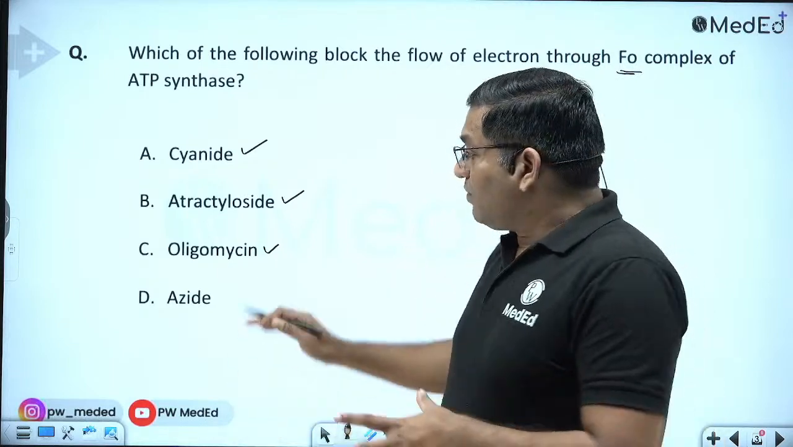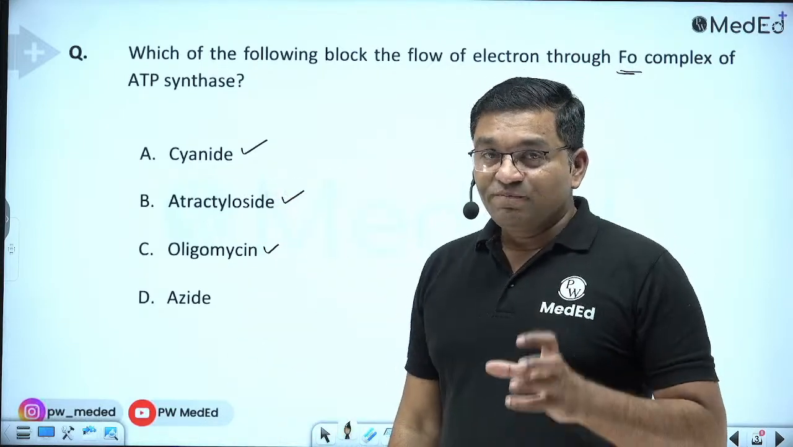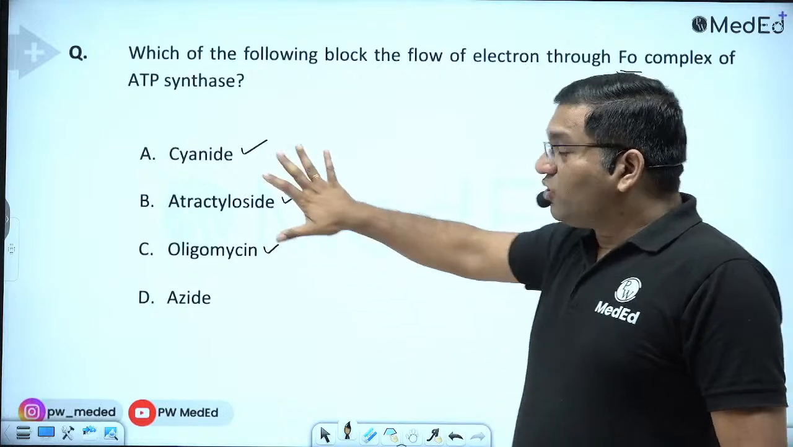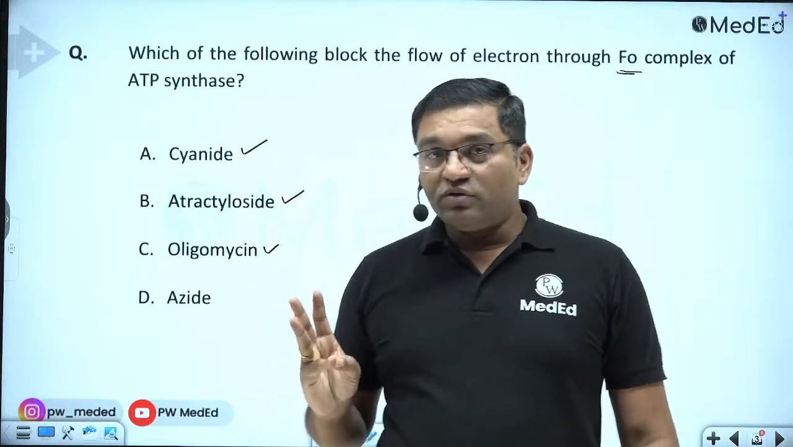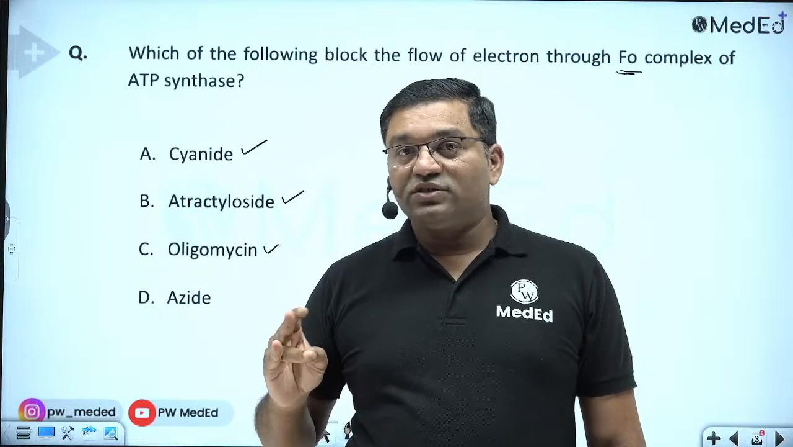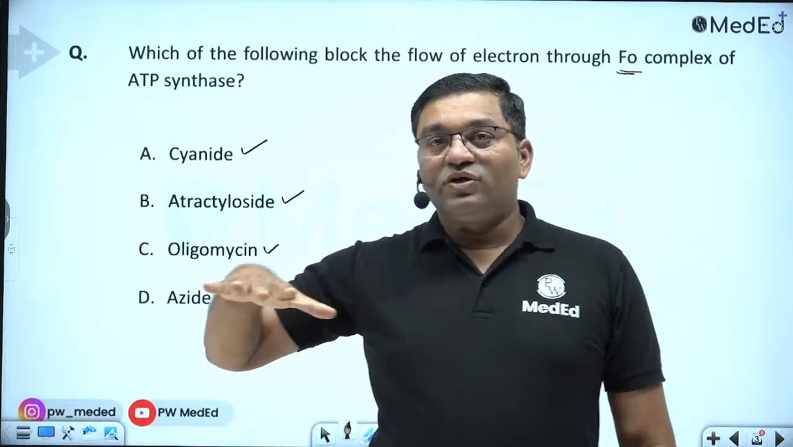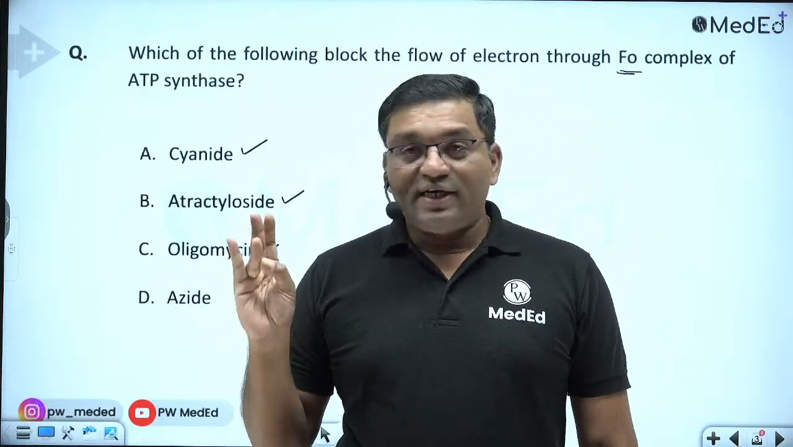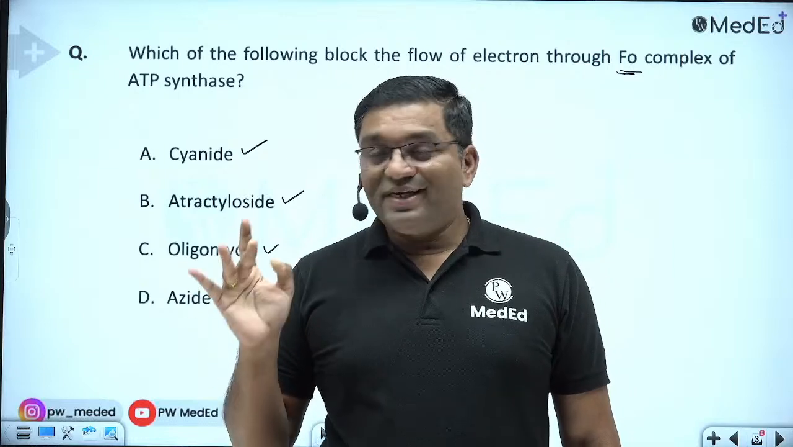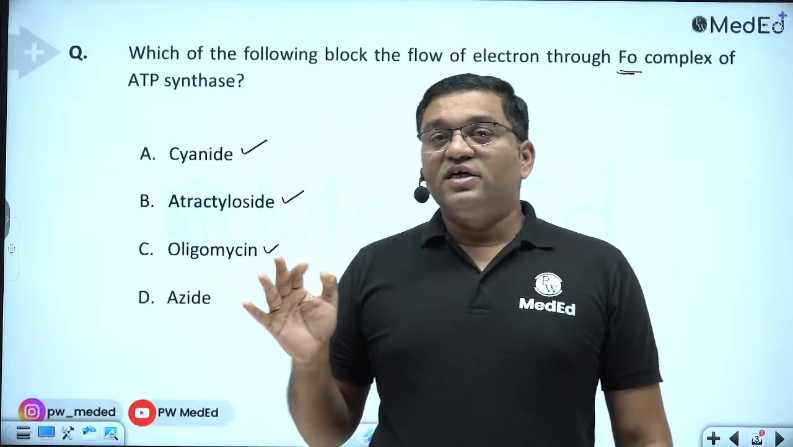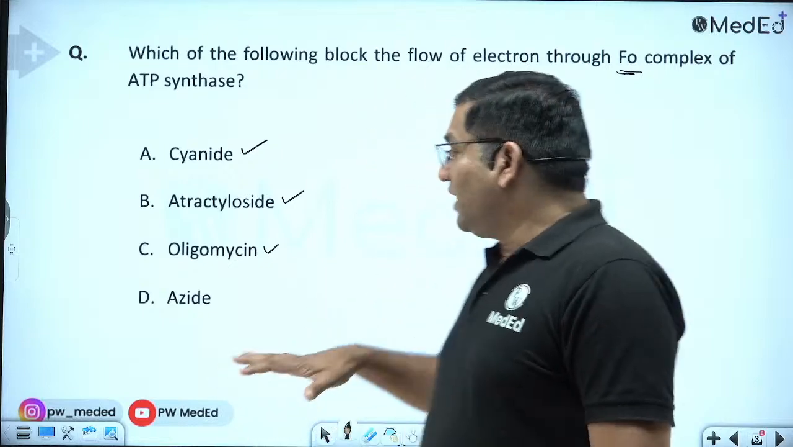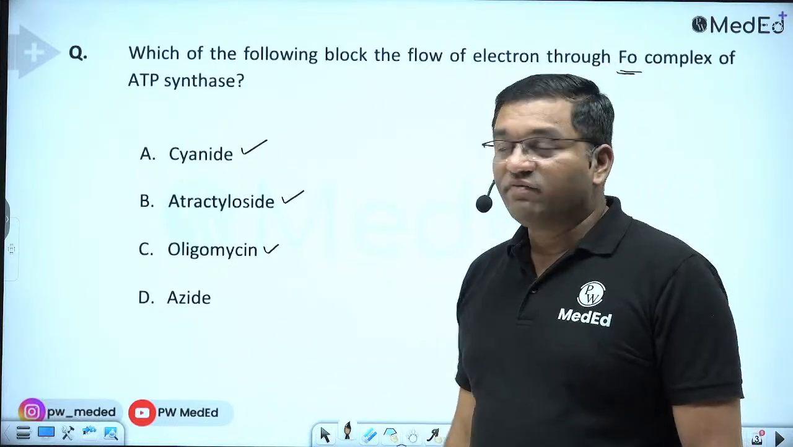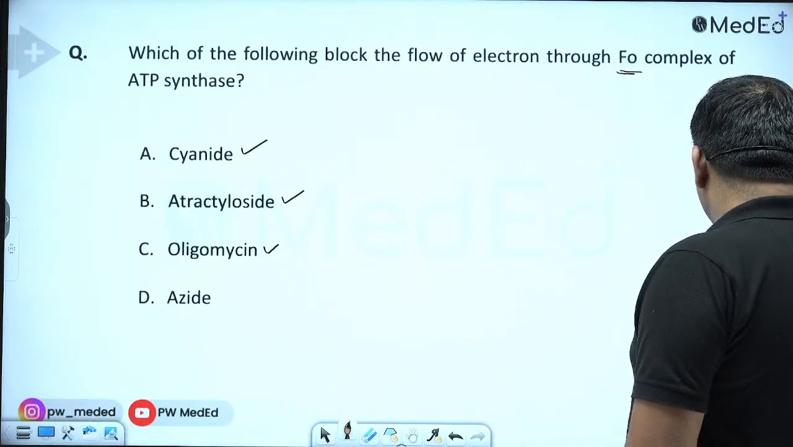So here, the important topics are the inhibitors of complex 1, 2, 3, 4, then uncouplers, which disrupt the proton gradient across the membrane, then ionophores, and the inhibitors of oxidative phosphorylation. These are important for the entrance examination, important for the FMG exam.